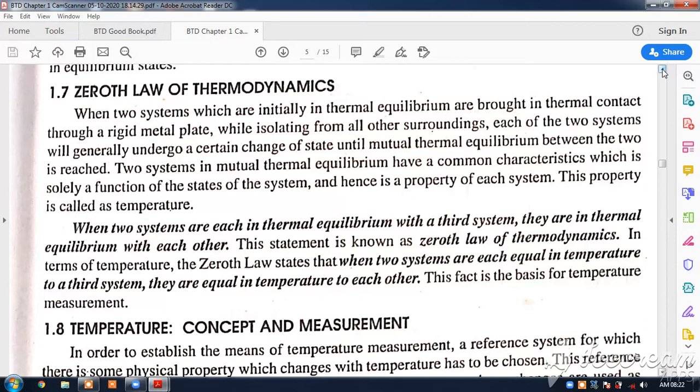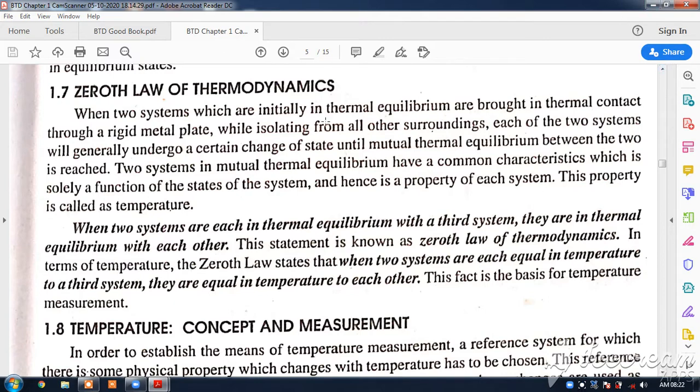So what they have done, how to name it after first and second? The engineers and scientists thought this is more primary in nature. So already they had given the names of first law and second law, so they converted this law into the zeroth law of thermodynamics. Okay, so this is a very fundamental law and a very simple law.